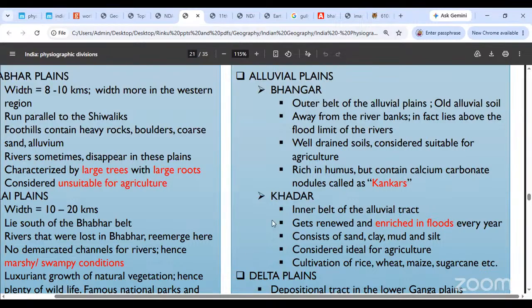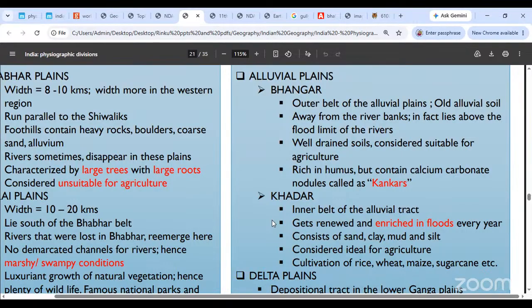Khadar soil is the newer soil. Okay, now we are saying Khadar soil is going to be the newer belt. It is the one that gets enriched every year. Every year that the river floods, and Himalayan rivers do flood every year, you get this new formation. Okay, नया वाला alluvial belt मिल जाता है आपको. This is the inner belt of the alluvial tract, gets renewed and enriched in floods every year.